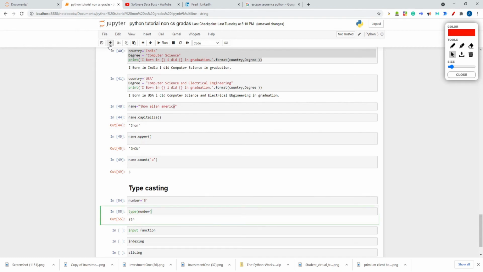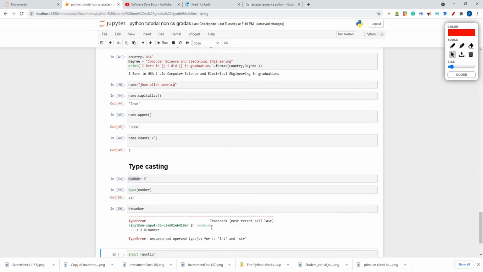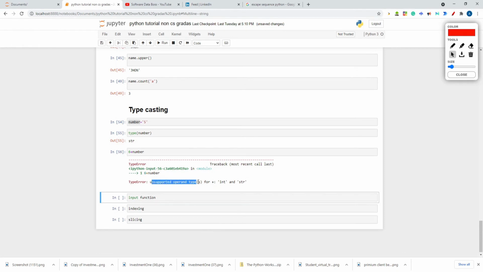Okay, but let's take, I want to add 6 plus this number. I committed a mistake. Okay, 6 plus this number. So what I'm getting is an error, unsupported operand type for int and str. You cannot add a number 6 to a string, even though it's a 5, but it is a string, it is in single quotes, right? You cannot add them. You need to convert this first.